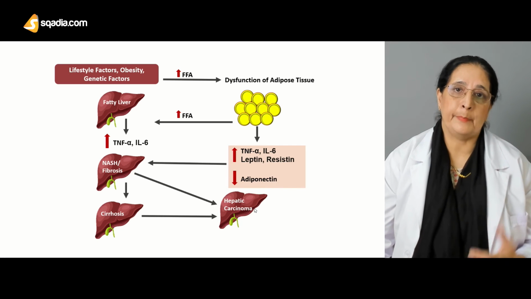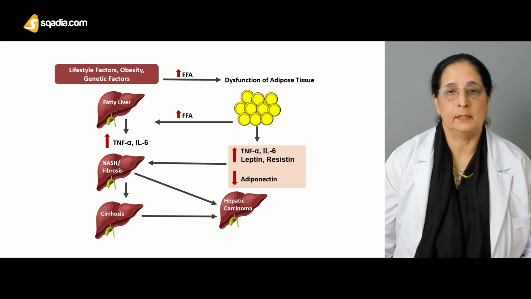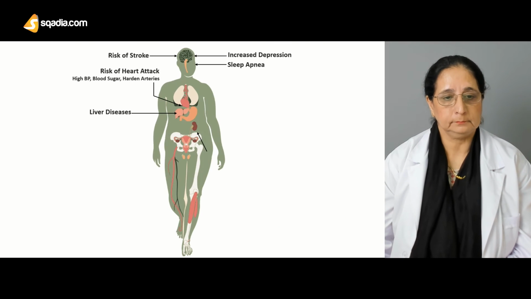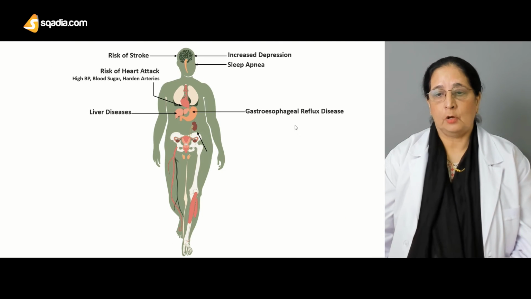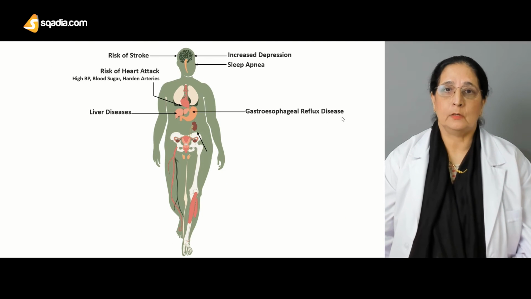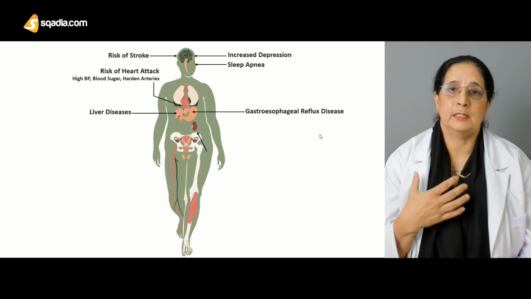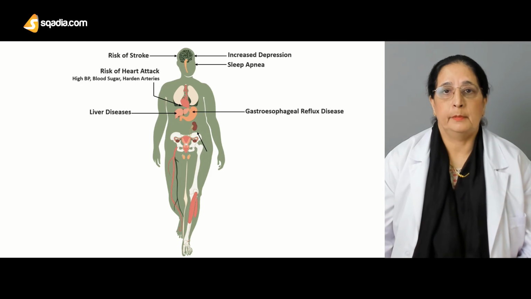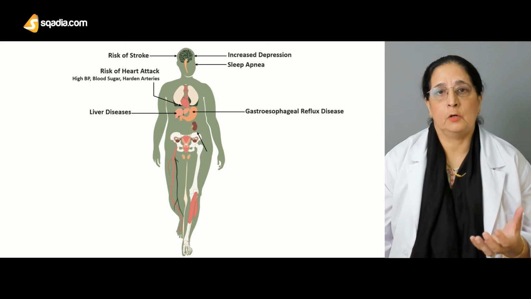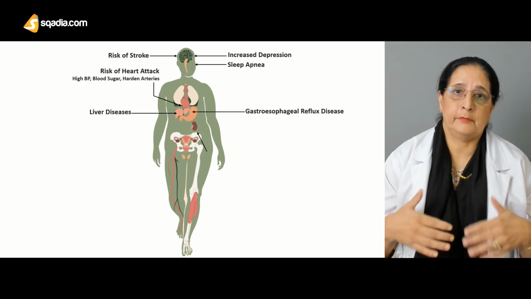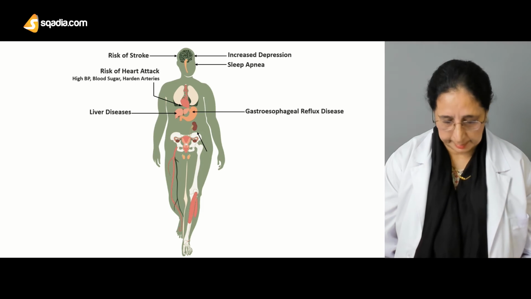So ultimately, hepatic carcinoma can occur as a complication of obesity. Gastroesophageal reflux disease is also very common in this. There is reflux and there is acid burn because of the pressure on the stomach. There is reflux and it causes the burning.